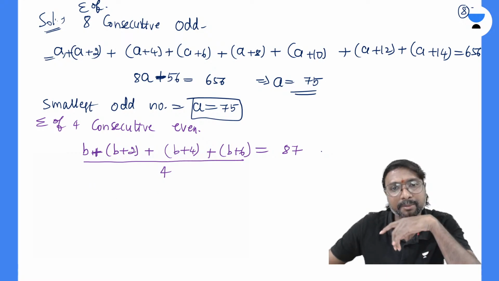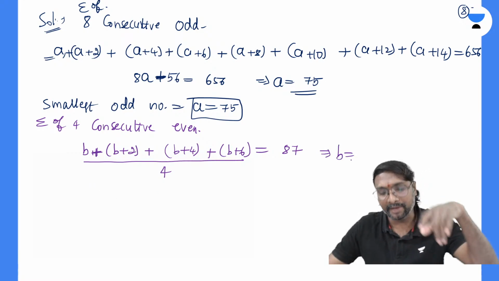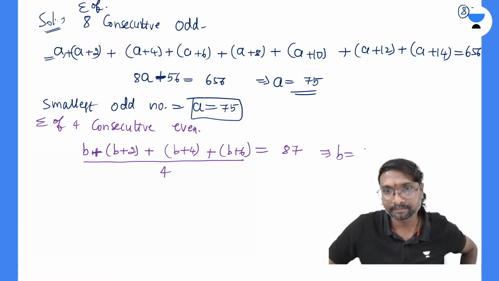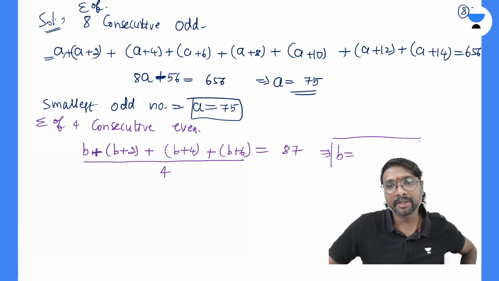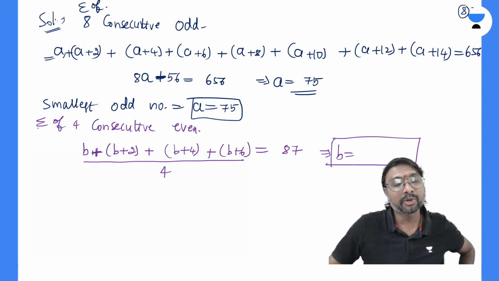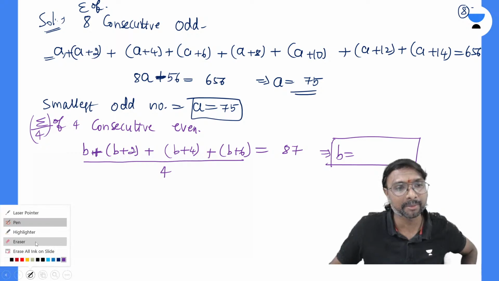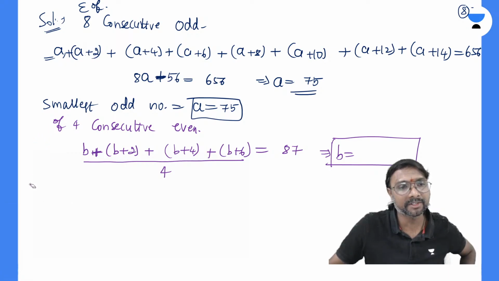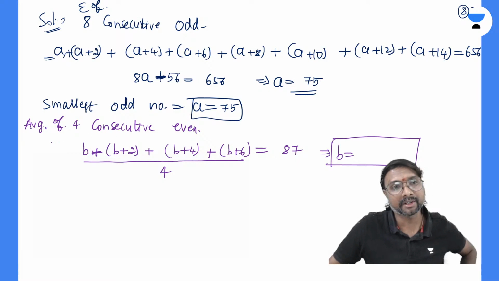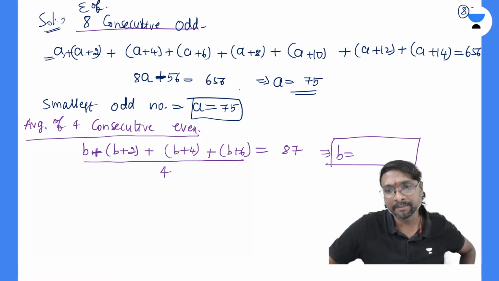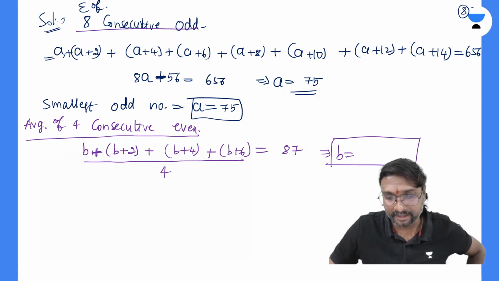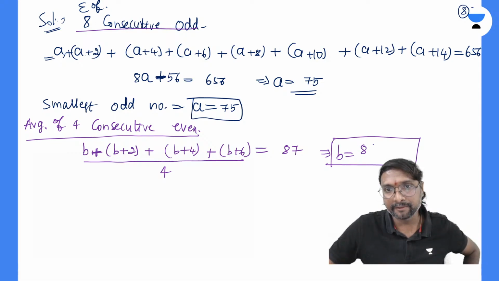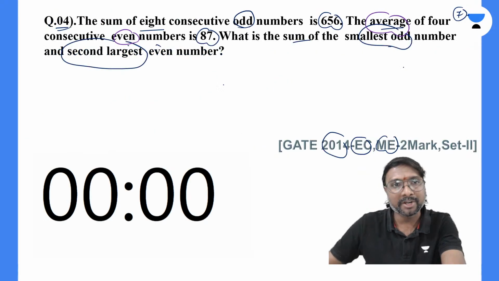So now tell me, what b value will you be getting? Just calculate that b value, all of you. The average of these 4 consecutive even numbers is the summation divided by 4. How much is that b value? 84. And what is given?